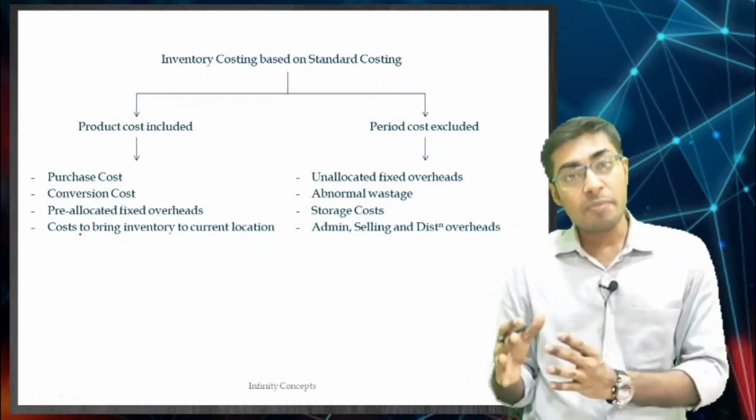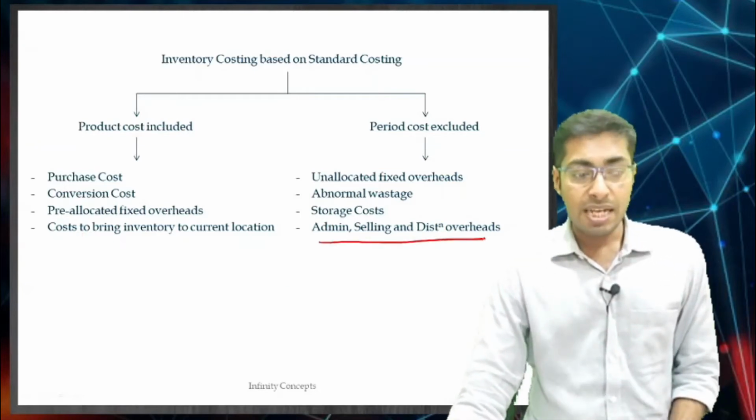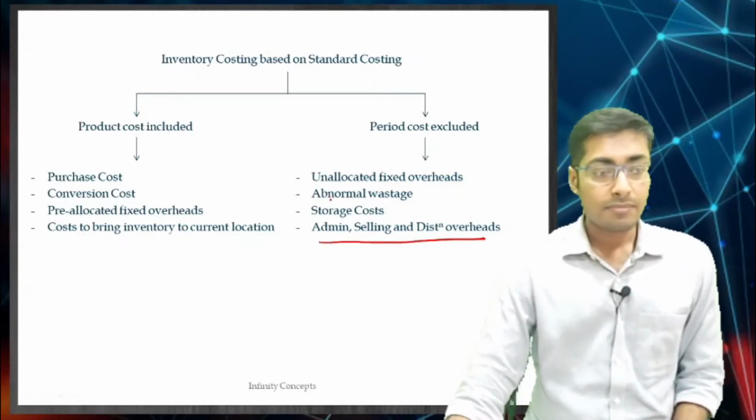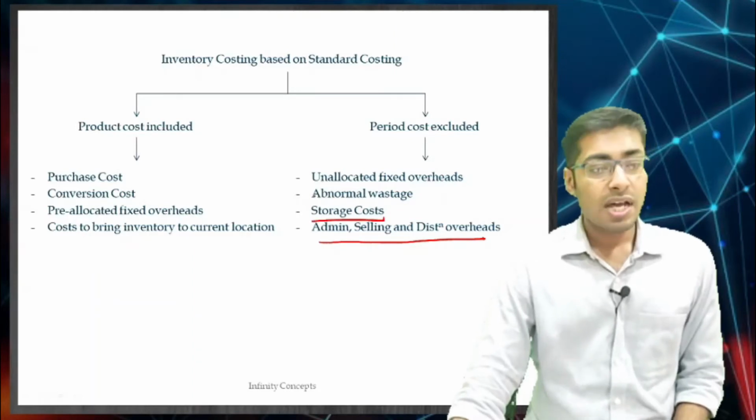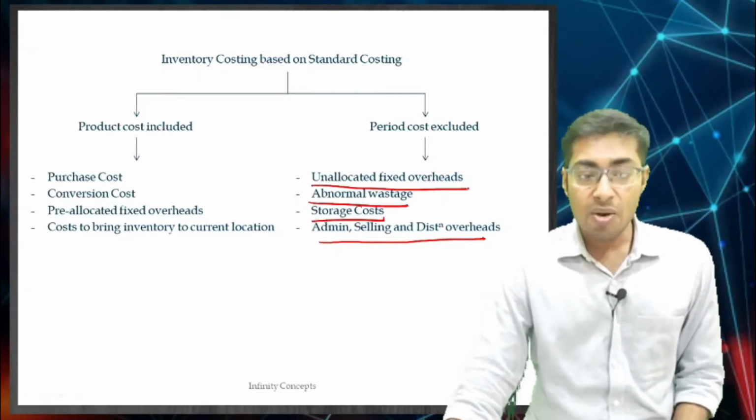Now what will not be included? Admin, selling and distribution overheads, storage cost, abnormal wastage, unallocated fixed overheads.